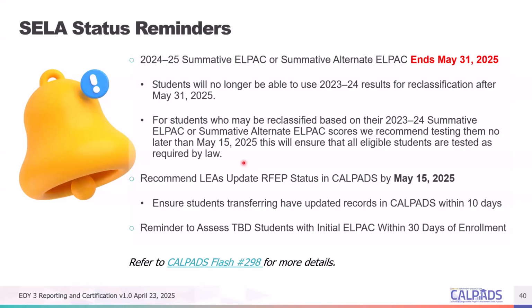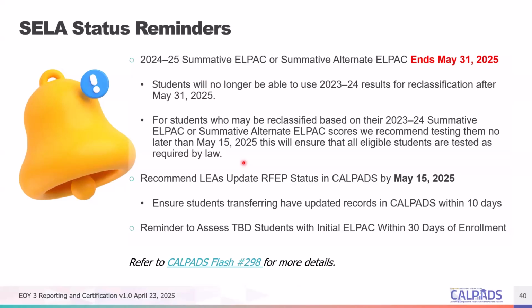So it is important that for students who may be reclassified based on their 23-24 scores, CDE recommends that you do the testing no later than May 15, 2025 to ensure that the students are included in your collection. So LEAs are recommended to update the RFEP status in CalPADS by May 15 and ensure students transferring have updated records in CalPADS within 10 days.